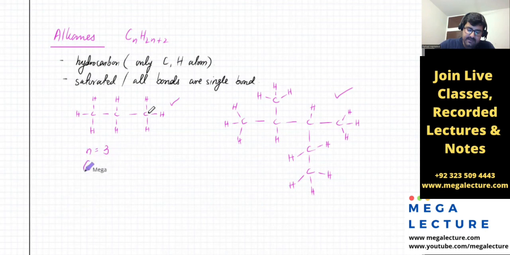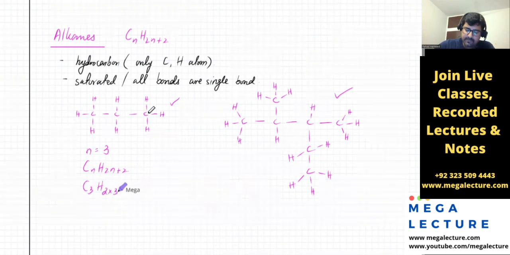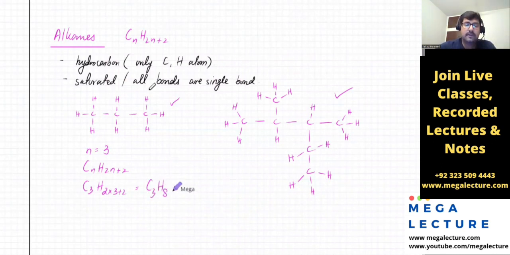So put that in the general formula, CnH2n plus 2. So that's C3. H would be 2 times 3 plus 2. So what do we get? That's C3 and H would be 8. So you can count it. It's C3 and there are 8 hydrogens around it. Is that clear?